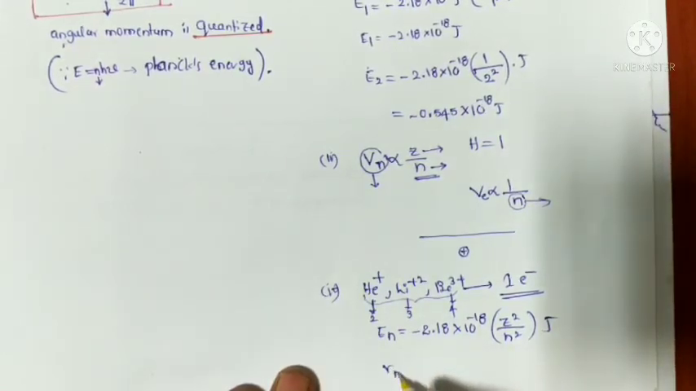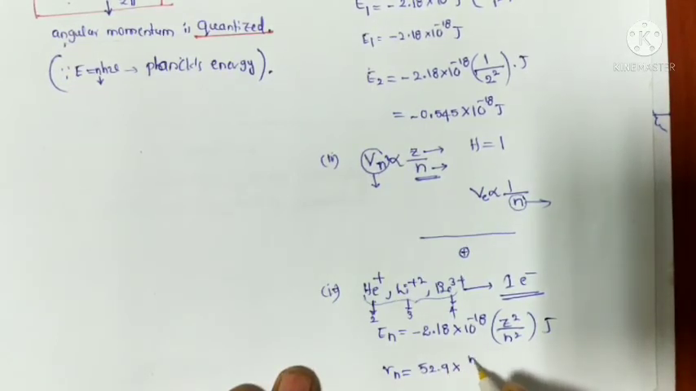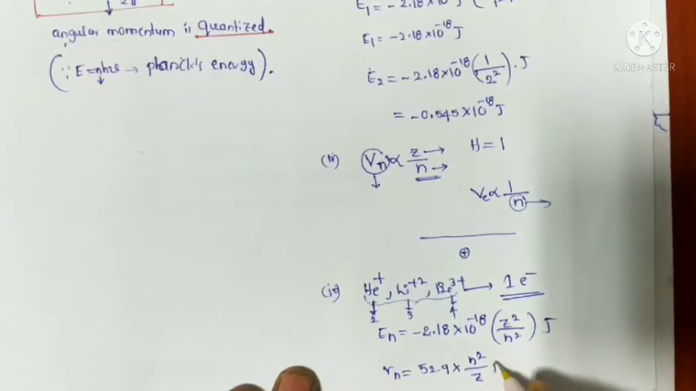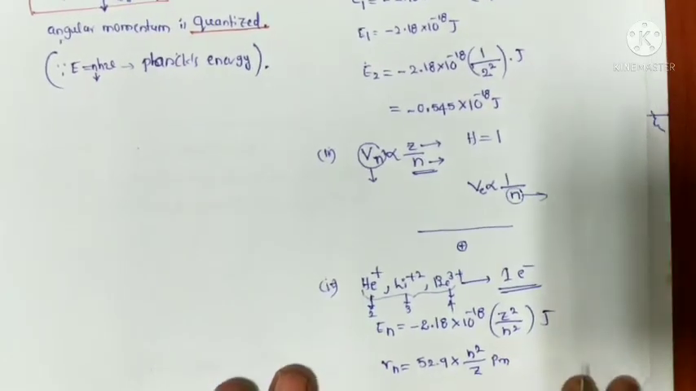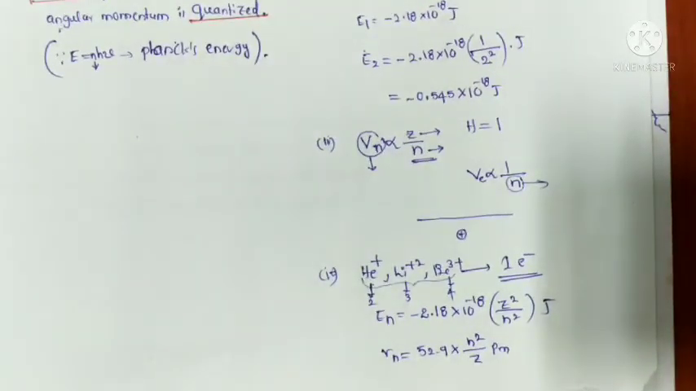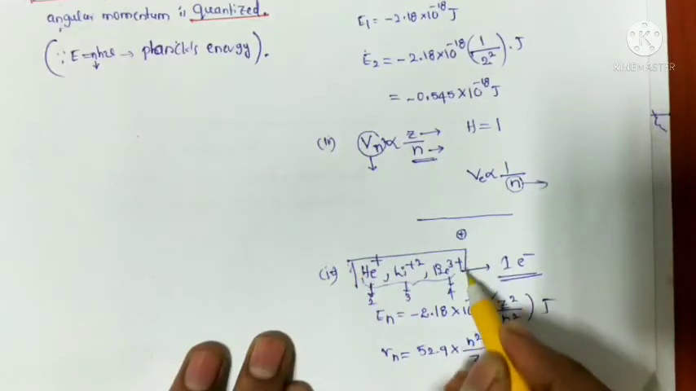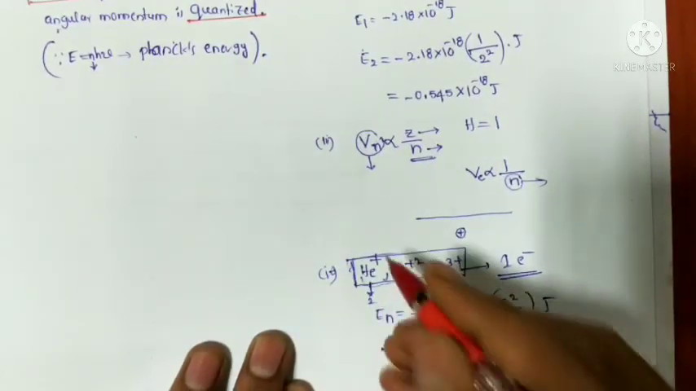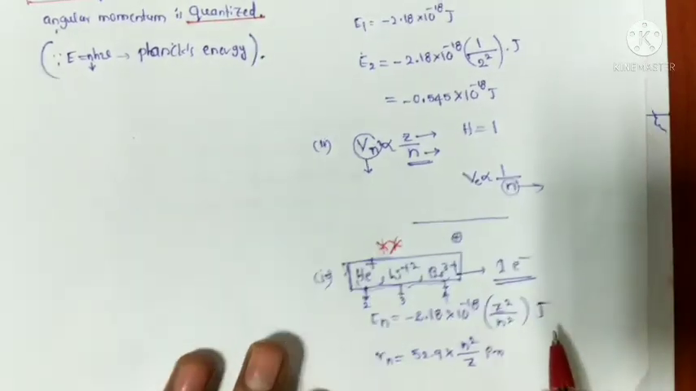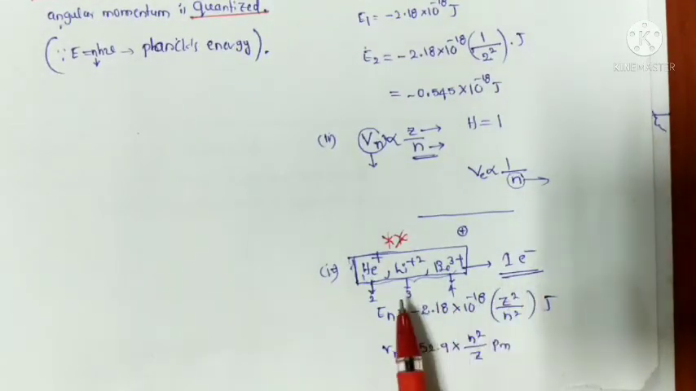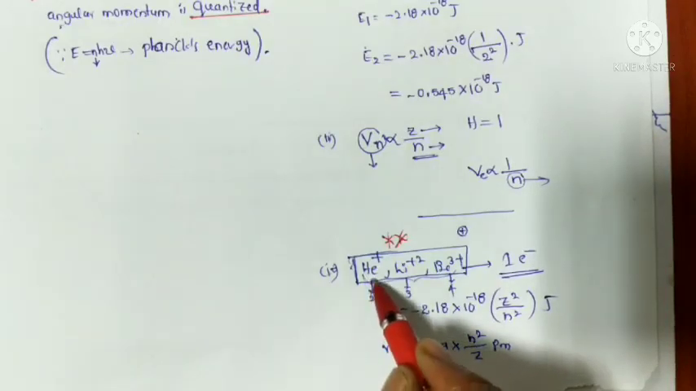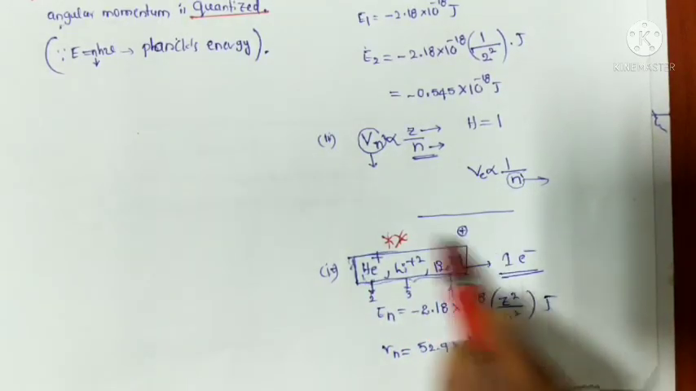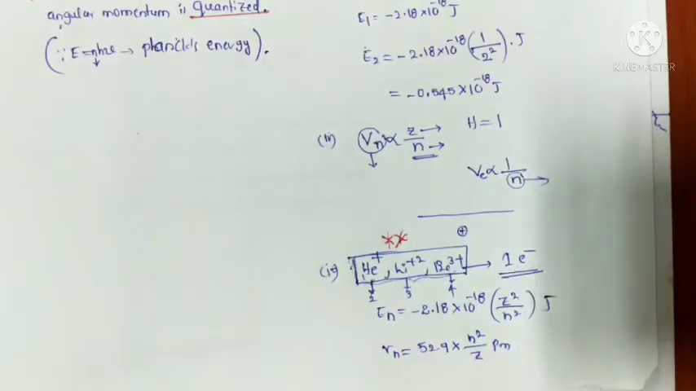As well as the radius, that means Rn is equal to 52.9 into N square by Z picometers. So Bohr's theory can also be applicable to which ions? Helium plus, it is very, very important. Find out the one electron system ions: helium plus ion, lithium plus 2 ion, and beryllium plus 3 ion. These ions contain only one electron. Okay, so these are Bohr's theory for the hydrogen atom.